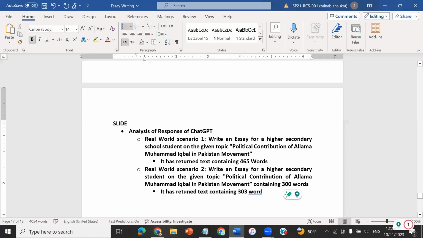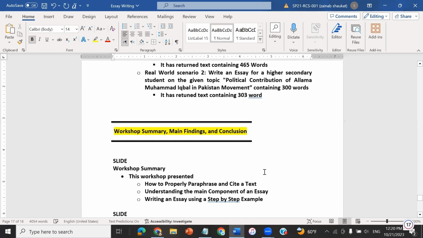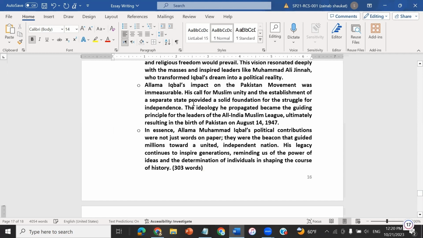So these are all the steps we have performed while writing an essay, and you can see your desired essay is as per your need. Or if you still need to paraphrase some sentences over there, you can copy those sentences and paste them to ChatGPT and ask it to provide some different rewrites.